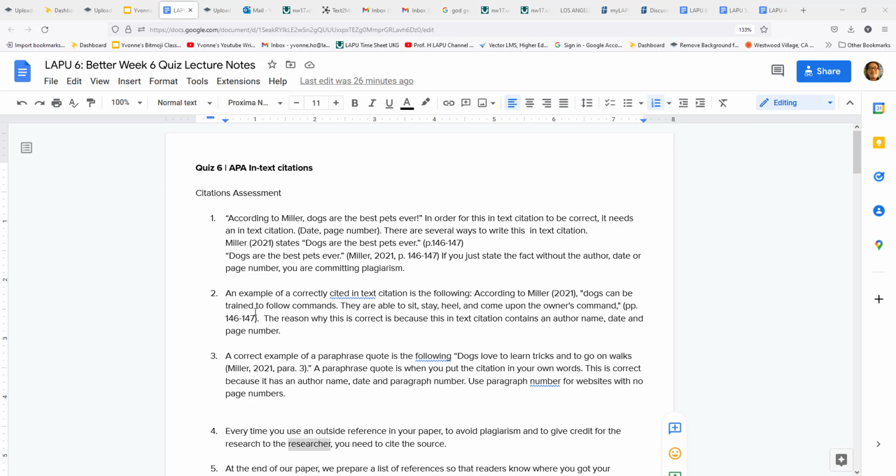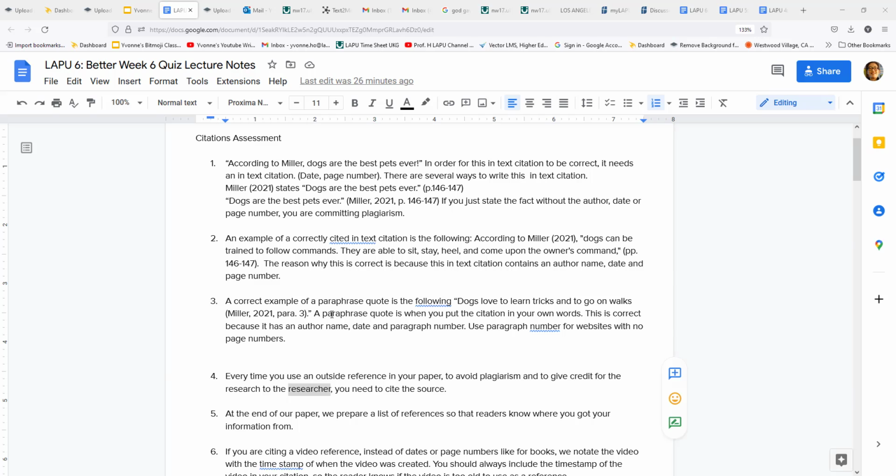An example of a correctly cited in-text citation is the following. According to Miller, 2021, dogs can be trained to follow commands. They are able to sit, stay, heel, and come upon the owner's command, page 146 to 147. The reason why this is correct is because this in-text citation contains an author name, date, and page number.